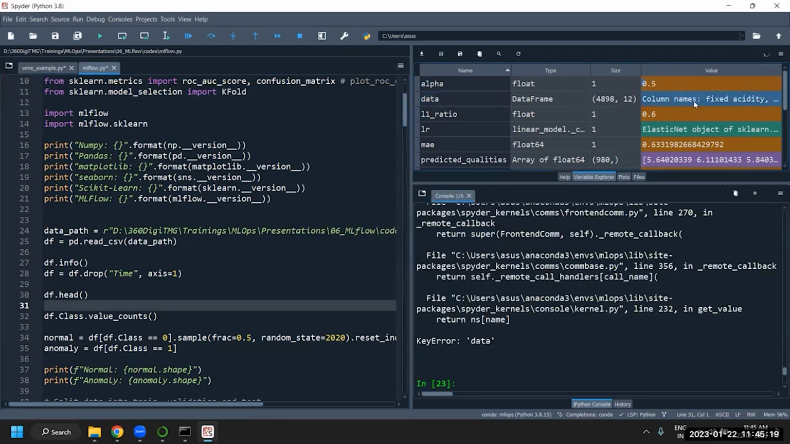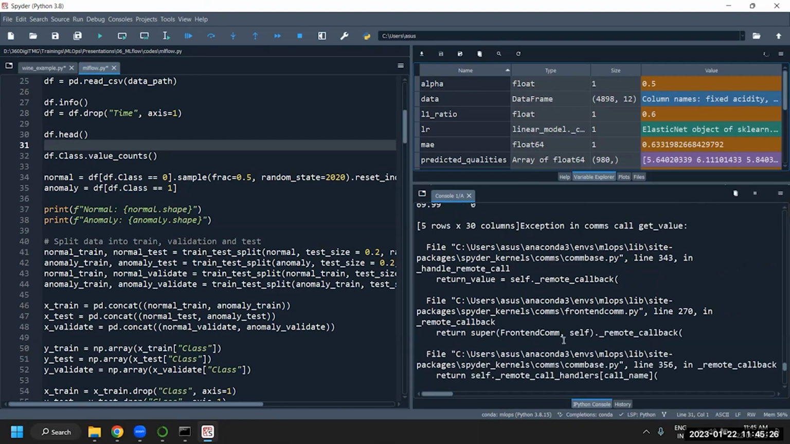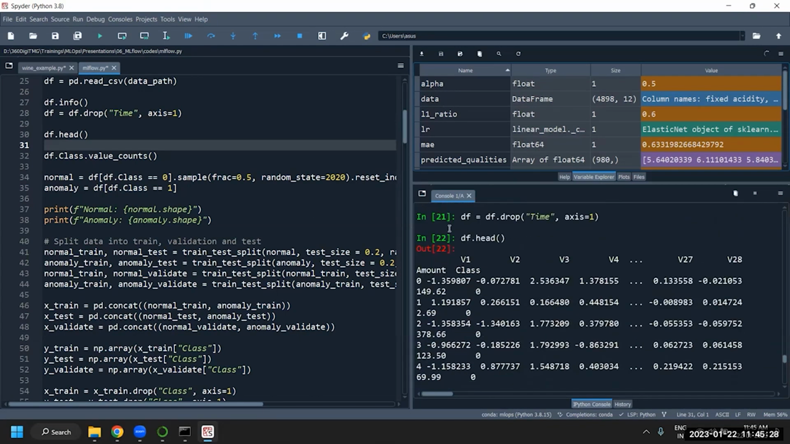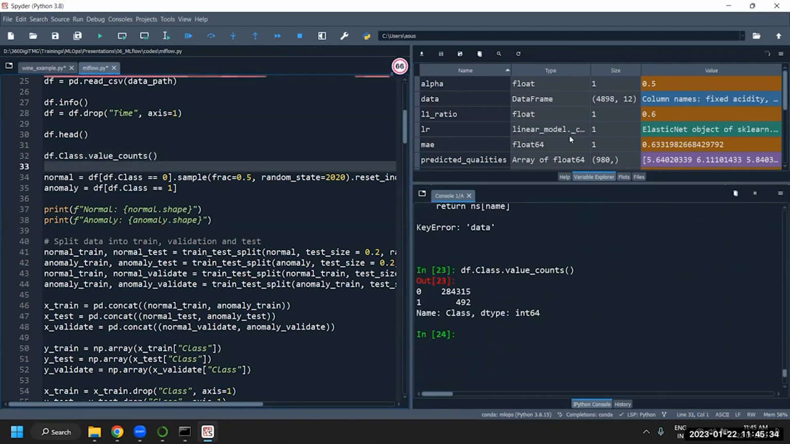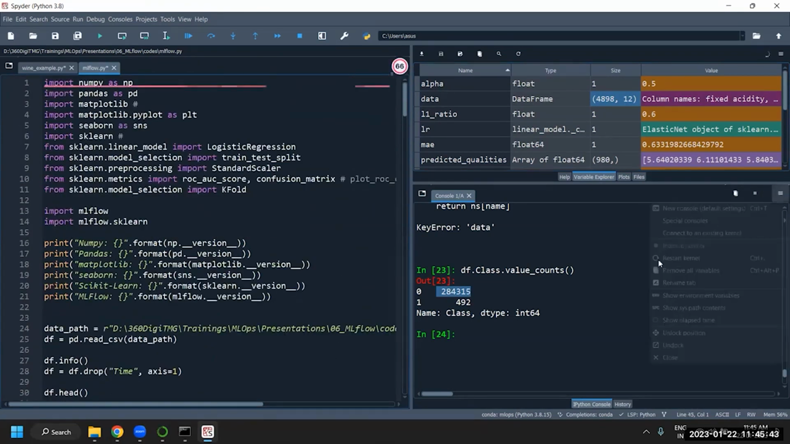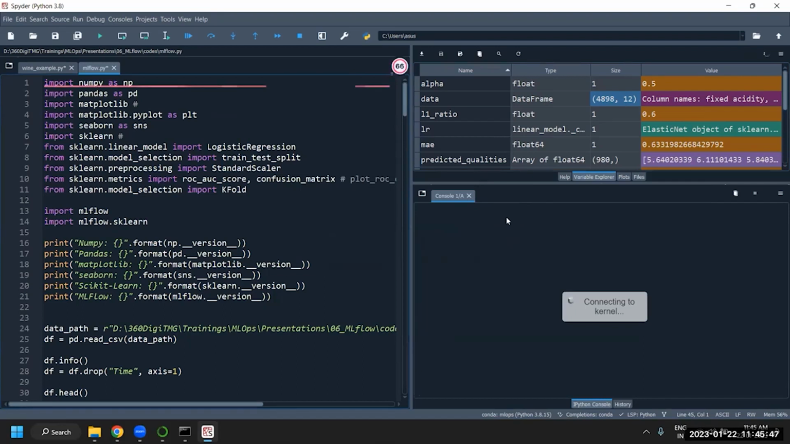Something is happening. The class data that we have is basically numeric data. Okay, some issue. Look at that. The data set size, it has not loaded completely. Give me a second.